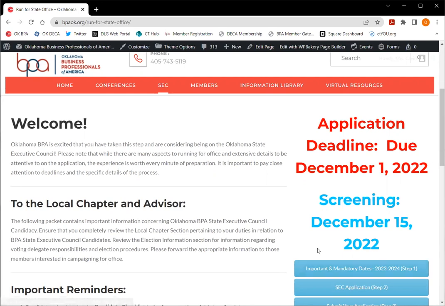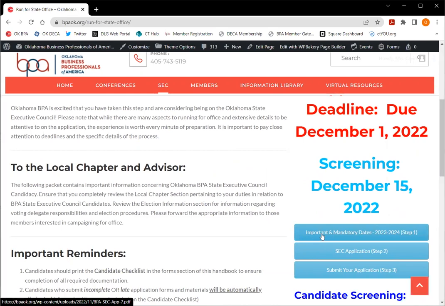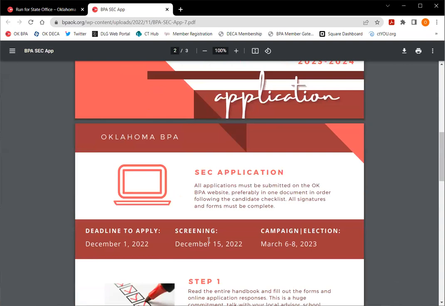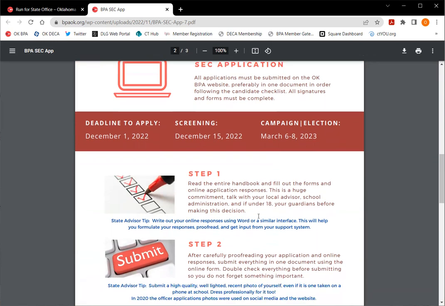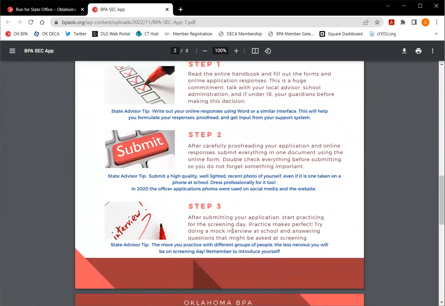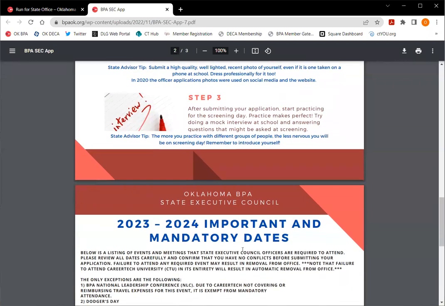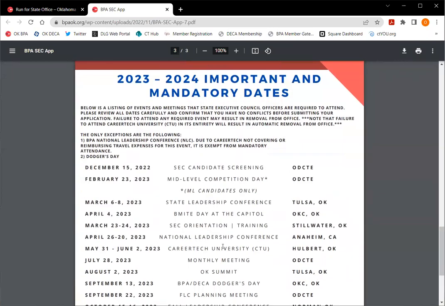Okay, so let's dive right in. First, we're going to look at the important and mandatory dates for this next term. You'll see the most important dates: the December 1st deadline, the screening on December 15th, and then your campaign election period, which is March 6th through 8th, 2023. We have some tips here, definitely proof your work and things like that. This is a big process.